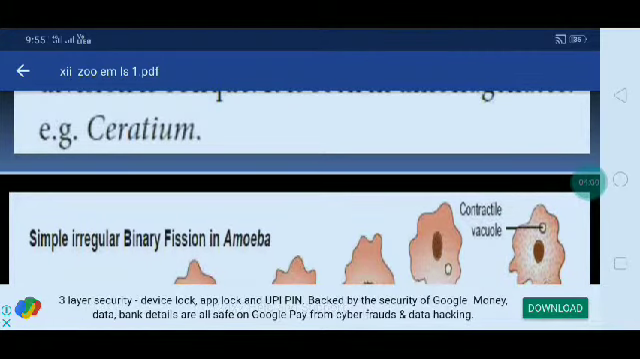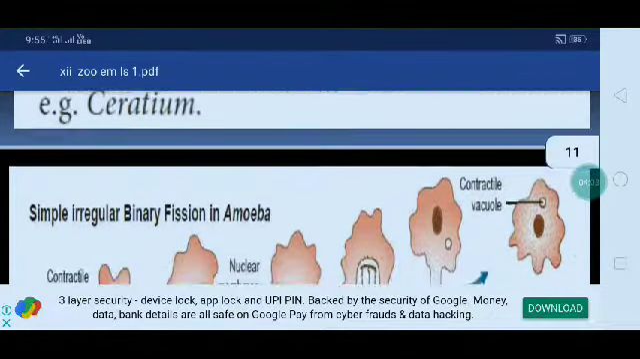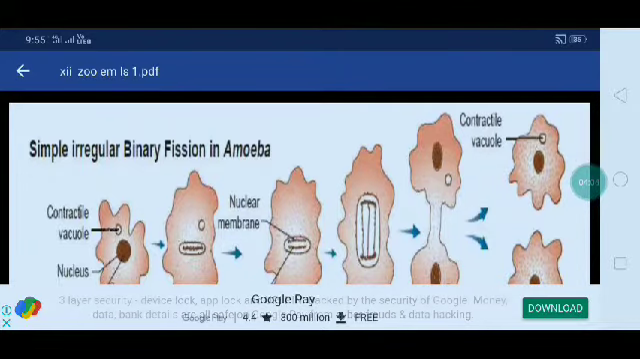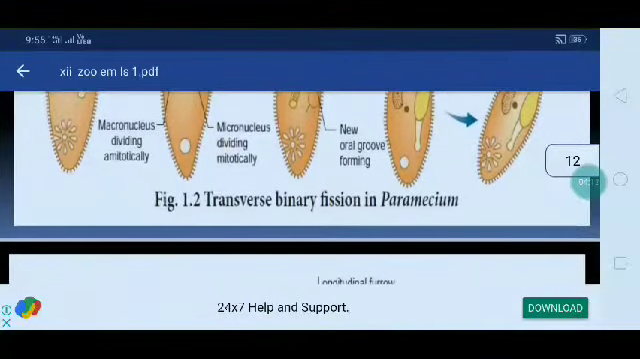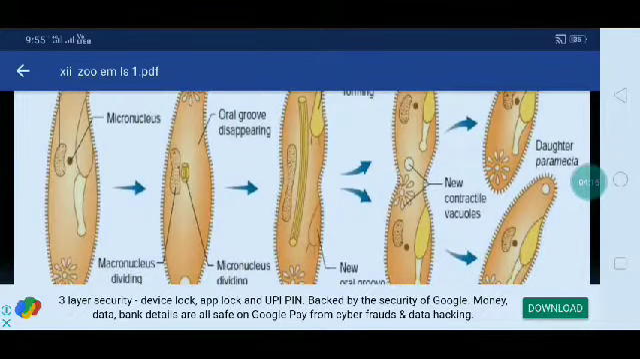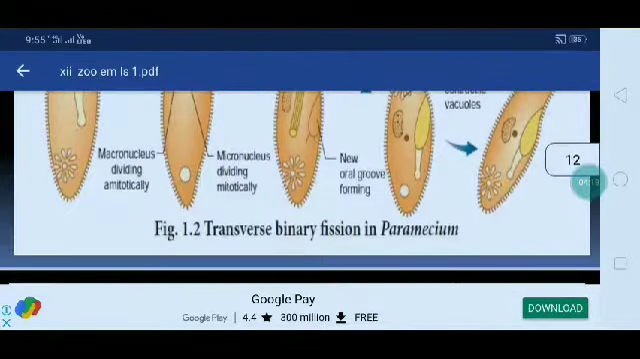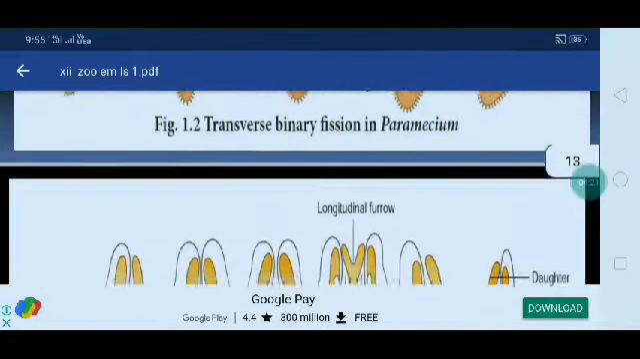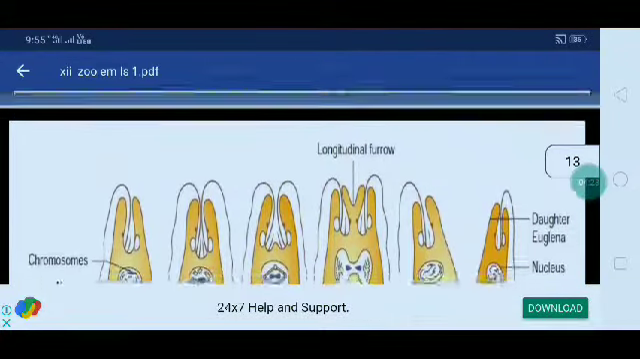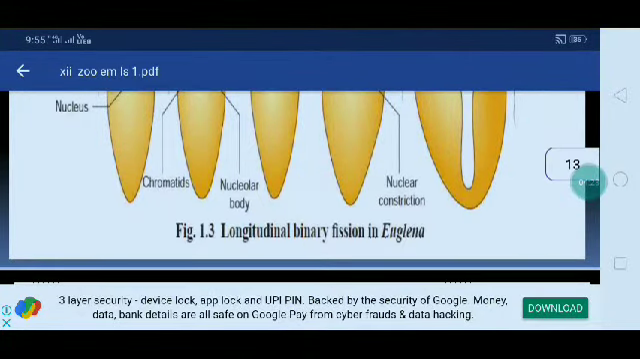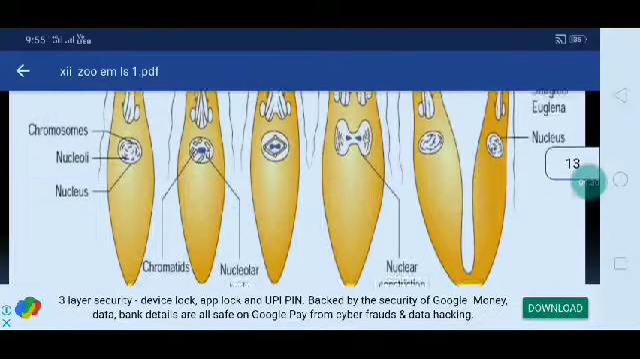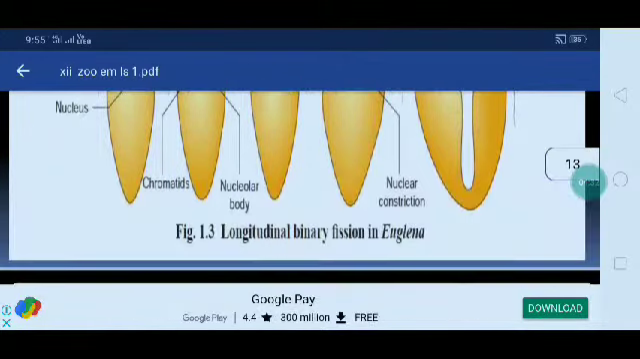The simple irregular binary fission in Amoeba, in which way does it occur? There is a diagrammatic representation of the simple binary fission in Amoeba. Okay, the next one, here there is Paramecium. There is transverse binary fission in Paramecium. There is another diagrammatic representation of Euglena binary fission. Then another one, Paramecium. Then another one is Euglena. Here this is another type, longitudinal binary fission in Euglena. There is a diagrammatic representation. Okay.